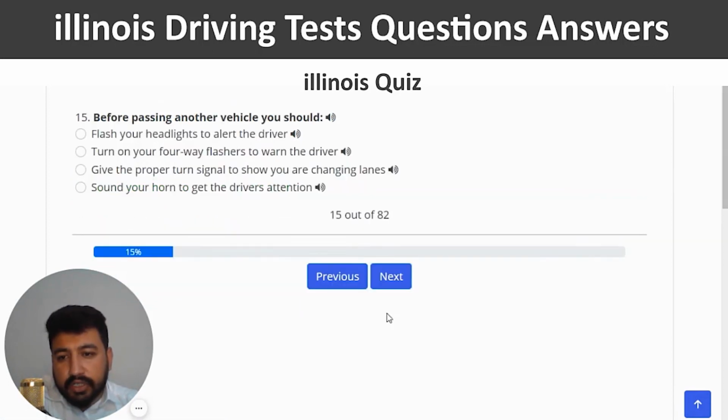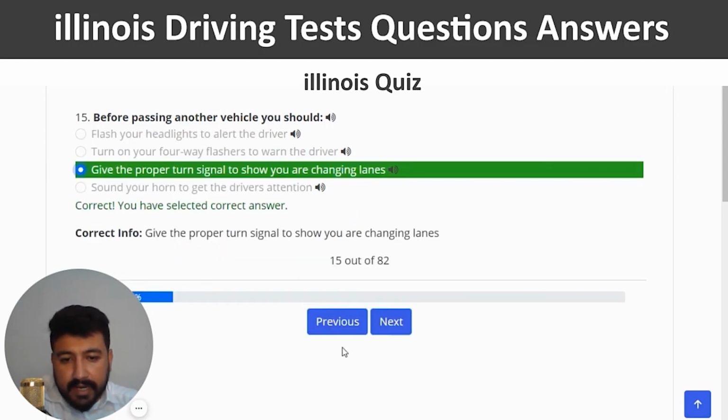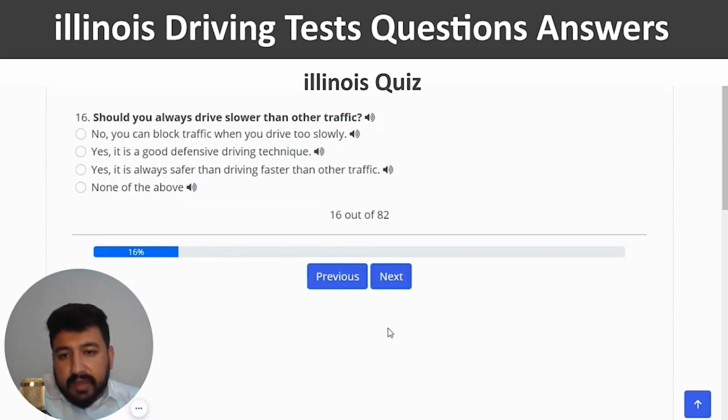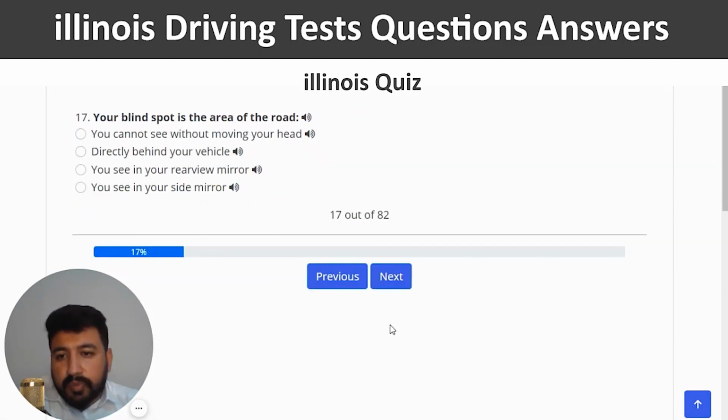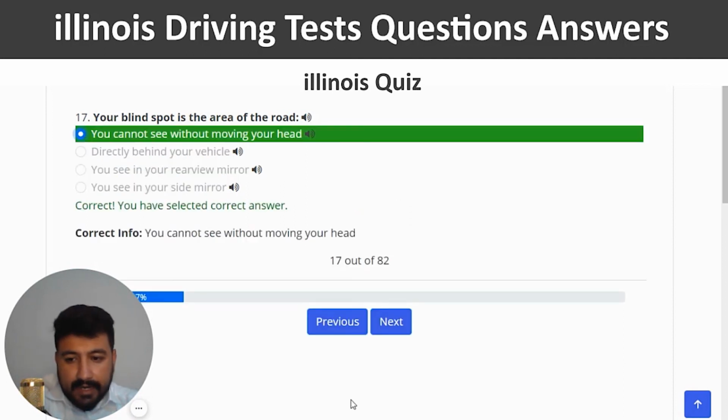Before passing another vehicle, you should give the proper turn signal to show you are changing lanes. So I'm going to click on the third option, and next. Should you always drive slower than other traffic? The right answer is no. You can block traffic when you drive too slowly. So first option, correct, and next. Your blind spot is the area of the road... The right answer of the 17th question is you cannot see without moving your head. So first one again, and next.